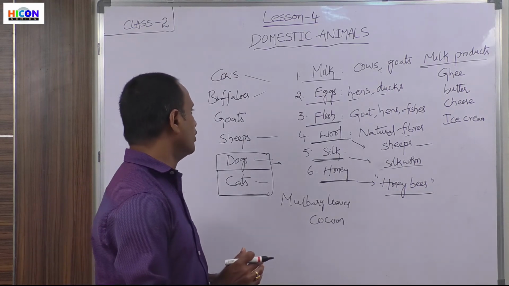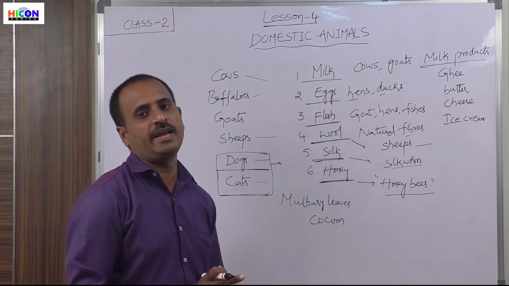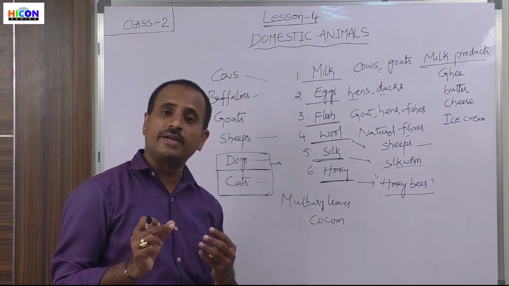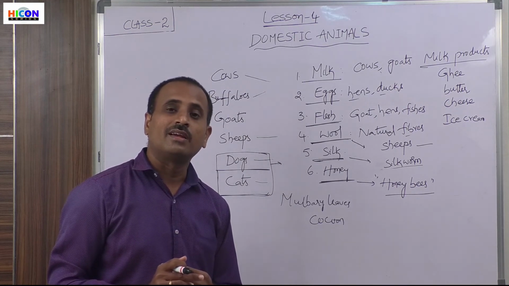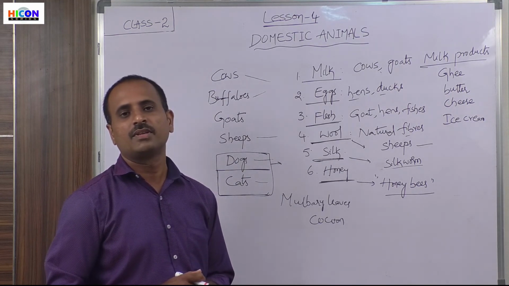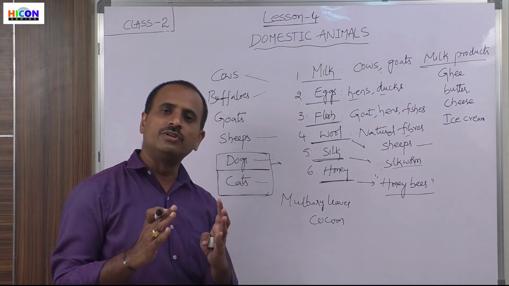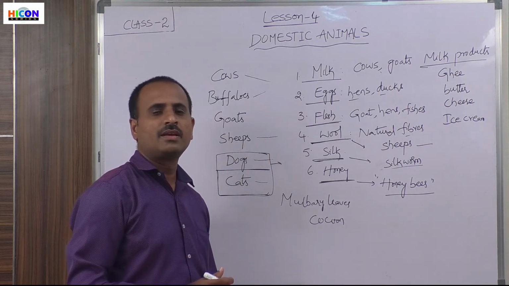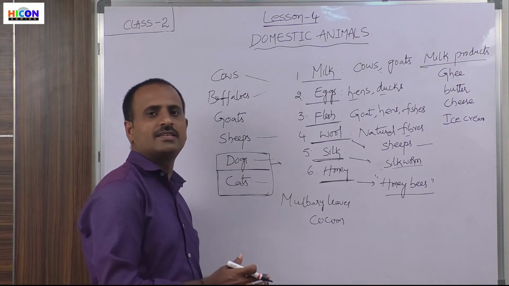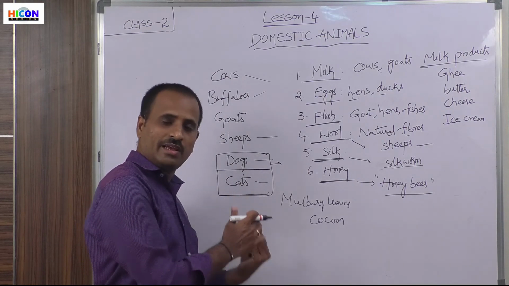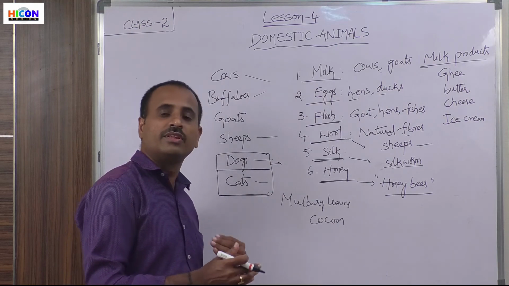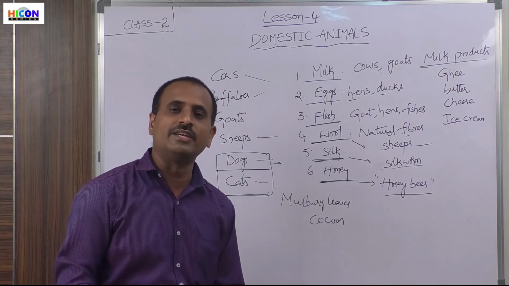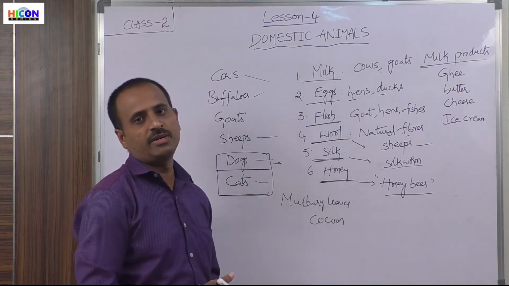So children, we should take care of pet animals. If we do not take care of the pet animals, they will cause a lot of diseases to us. That's why everyone should take care of pet animals. If they get any injuries or diseases or have ill health, we should take them to the veterinary doctor. And also we should give vaccinations to these pet animals.